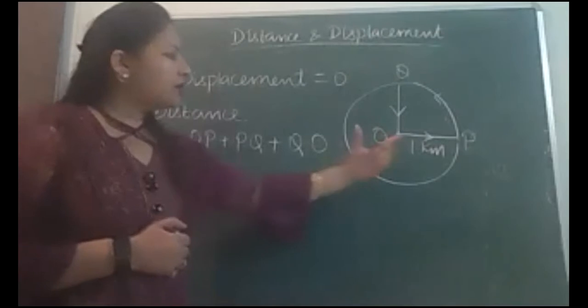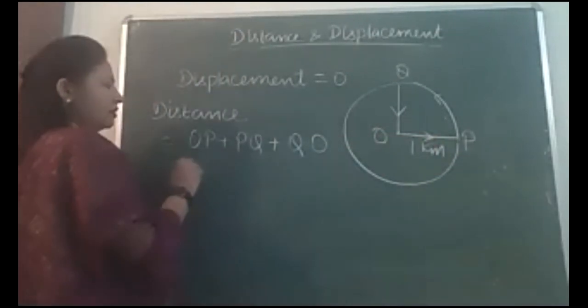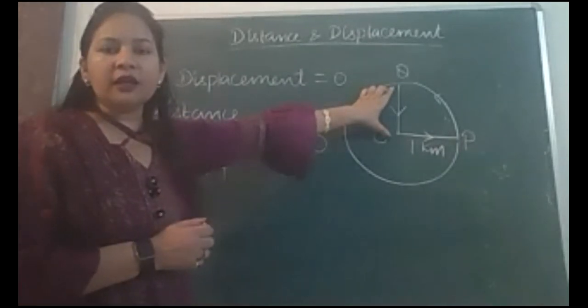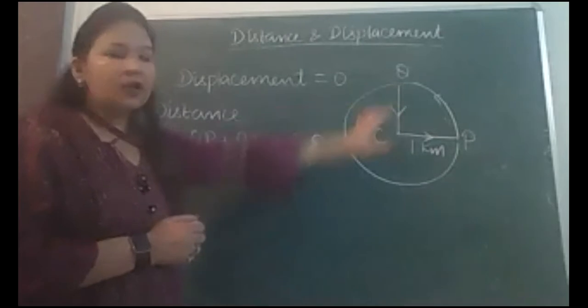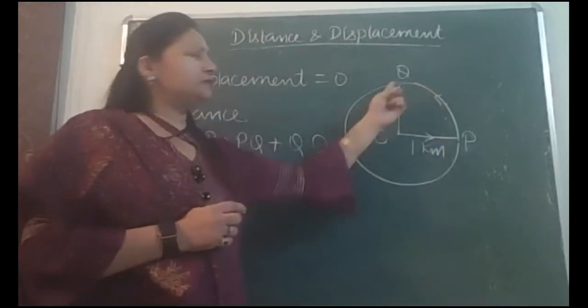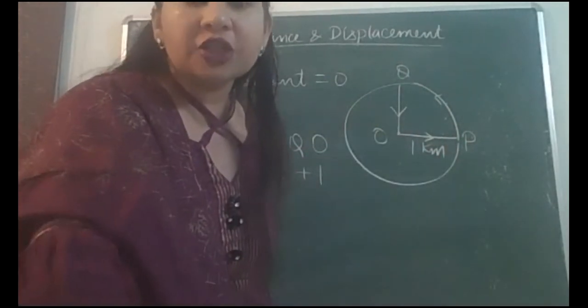Fine. Now what is OP? That is the radius of the circular track, that is 1. What is QO? That is also the radius of the circular track, that is also 1. Now the question is how to find PQ.